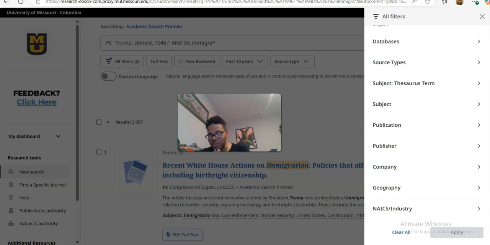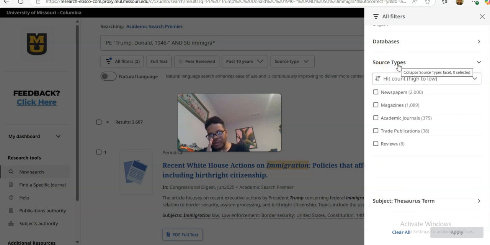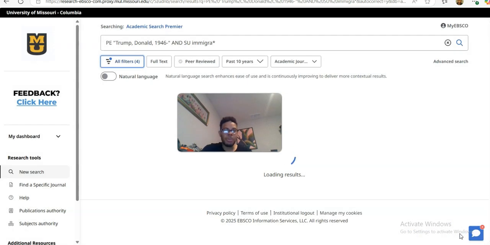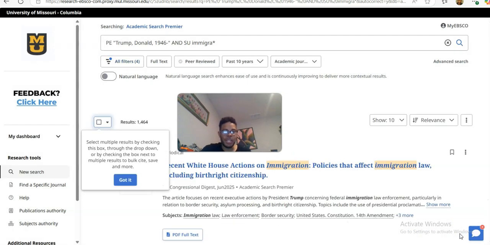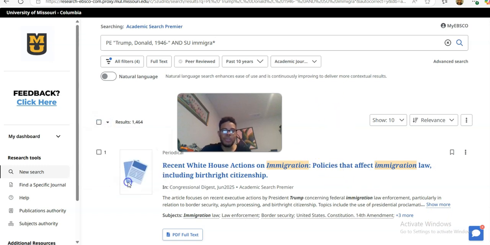So let's say that I only wanted academic journals and magazines. I didn't want newspapers, trade publications, and reviews. I could come over here, put those limiters on, and now we go from 3,000 things to 1,400 things. So you continue your limiting until you get a more focused search and then you just dive in. You can leave it at relevance, or you can go to newest first or oldest first and that sort of thing.